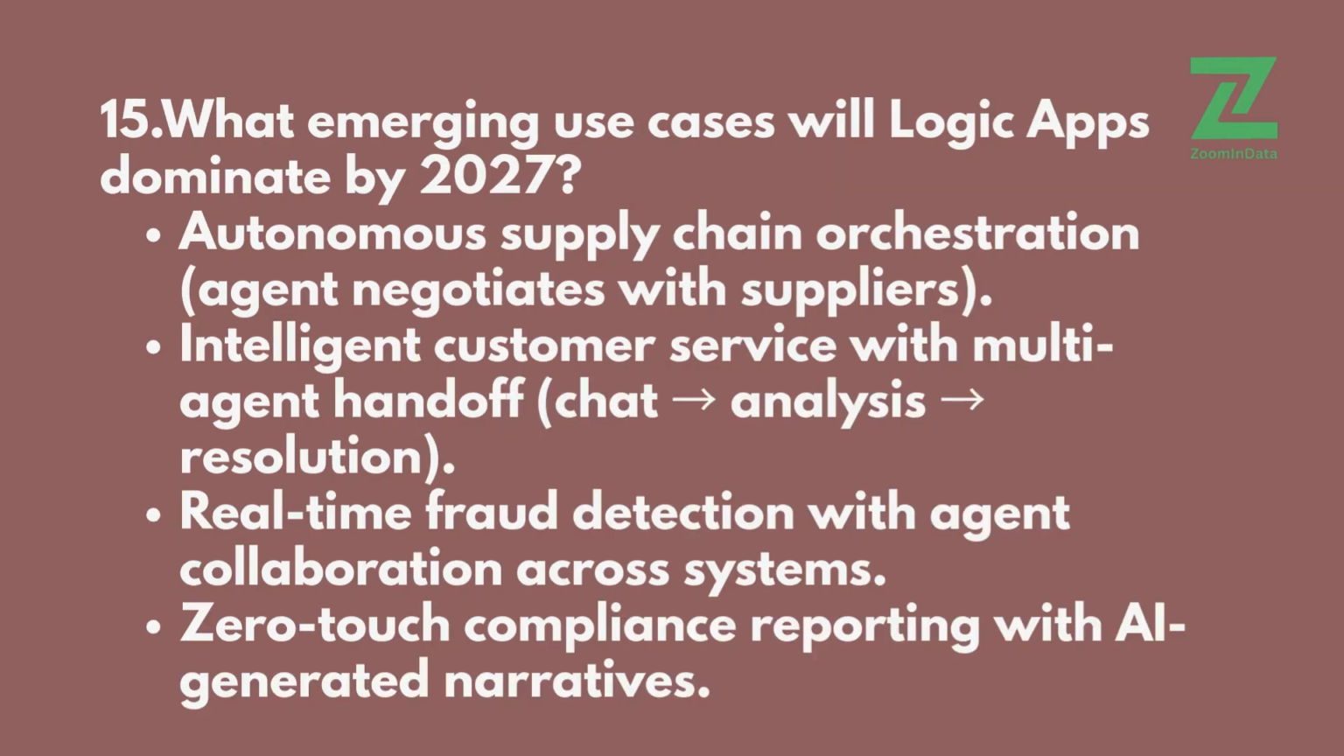What emerging use cases will Logic Apps dominate by 2027? Autonomous supply chain orchestration. Agent negotiates with suppliers. Intelligent customer service with multi-agent handoff, chat, analysis, resolution. Real-time fraud detection with agent collaboration across systems. Zero-touch compliance reporting with AI-generated narratives.